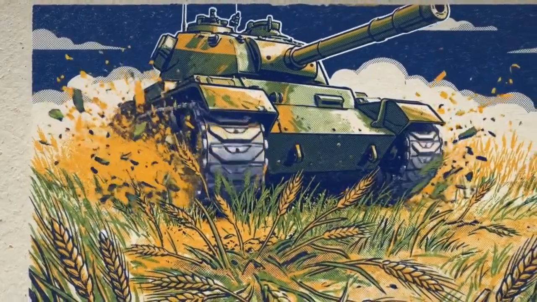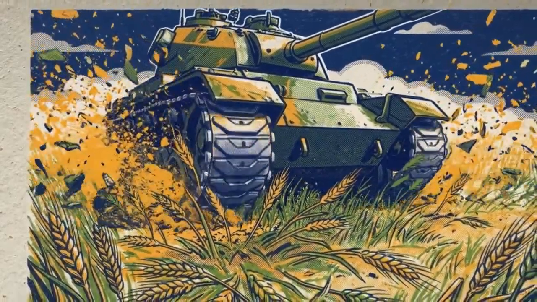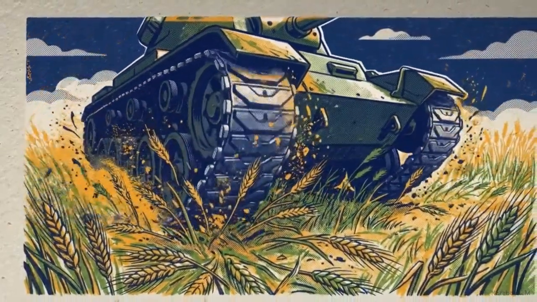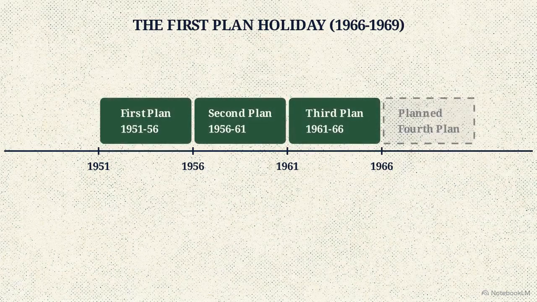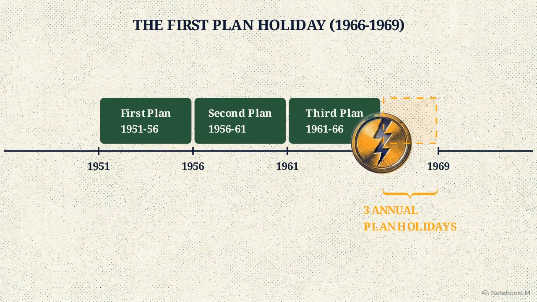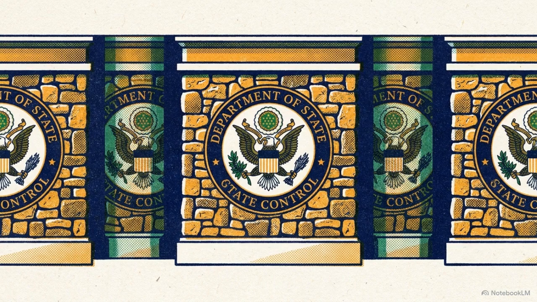The third plan proved that meticulously crafted economic models fall entirely apart under the immense resource drain of multiple border conflicts. The severity of that failure forced the state to pause the system. This created the first structural break in the timeline: 3 consecutive annual plan holidays from 1966 to 1969. When the fourth 5-year plan was launched in 1969 under Prime Minister Indira Gandhi, the philosophy shifted towards stability and self-reliance, highlighted by the nationalization of 14 major commercial banks.